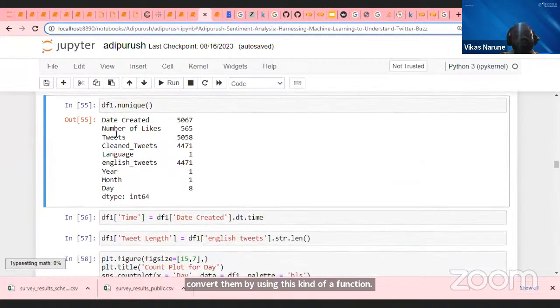So I can check now how many tweets are done, how many likes are given, how many retweets are left. Language criteria, filter out the tweets of non-English. Yes, sir, correct. This is what I'm going to do.